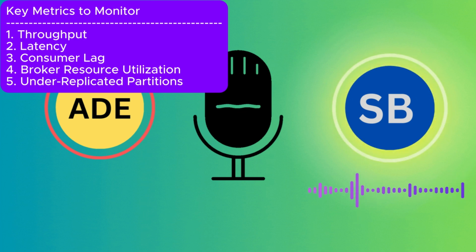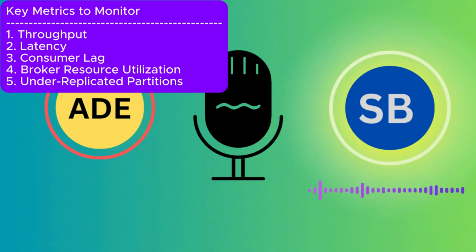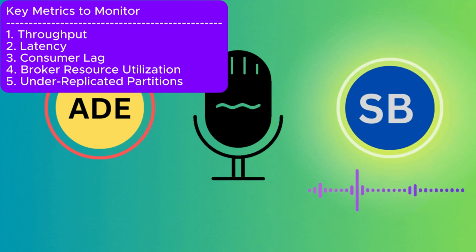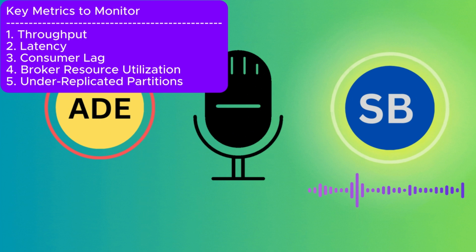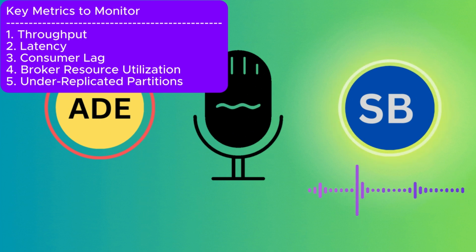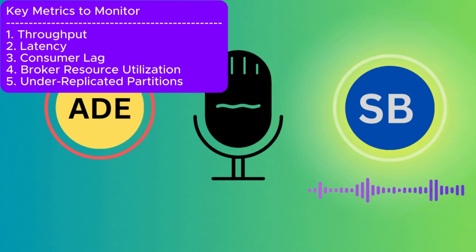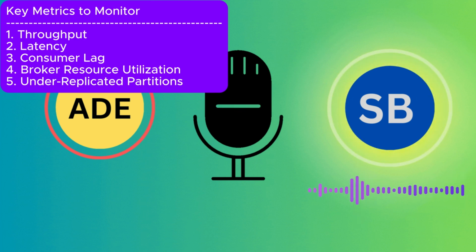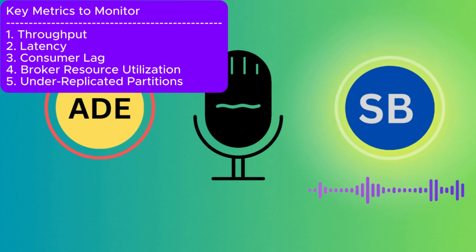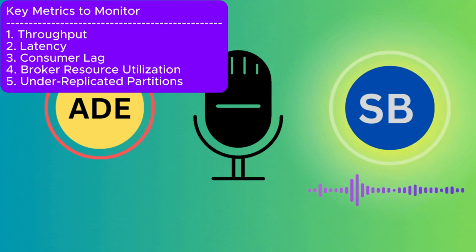And broker resource utilization, we need to keep an eye on the CPU, memory, disk IO, network IO usage between the brokers to identify any issues, and the hard disk size also we need to maintain. And also we should see metrics like under replicated partitions, where we need to monitor the partitions which do not have enough replicated instances, which can lead to data loss.